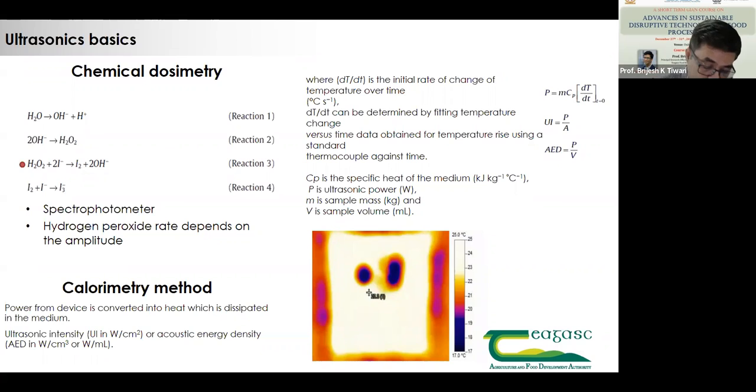And this helps the reader understand how much power is used and in what way this power can be determined. Remember one thing: if you are using 500 watt equipment, whether it's an ultrasonic bath or a probe system, the majority of research papers will report that the probe has better power compared to the ultrasonic bath.